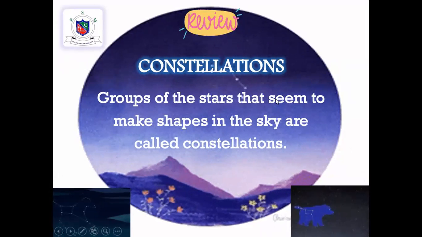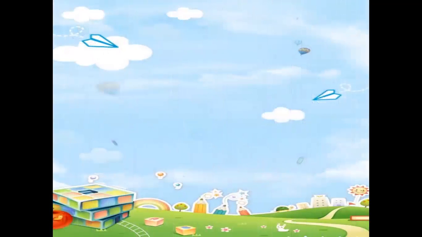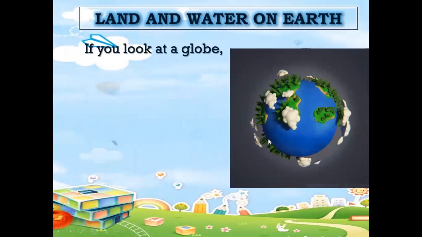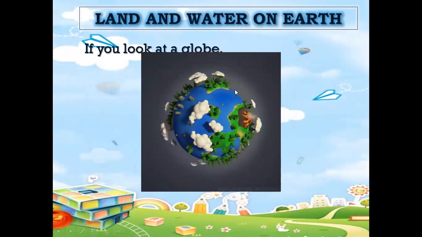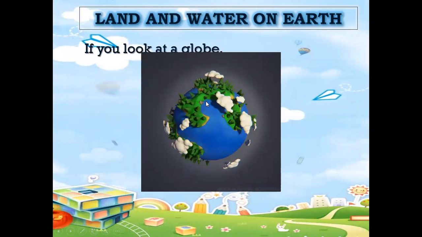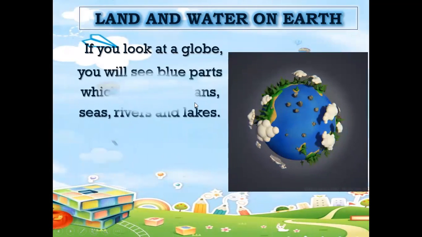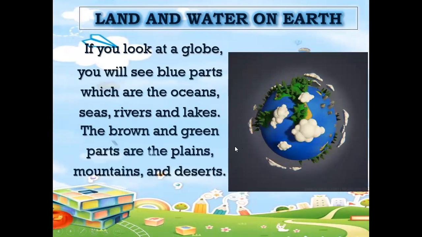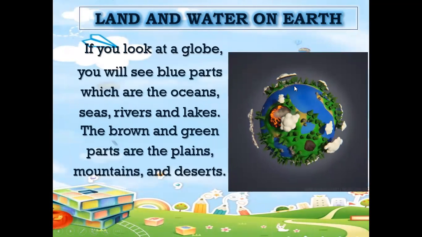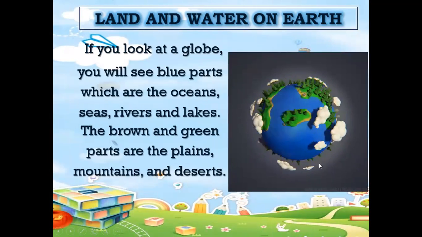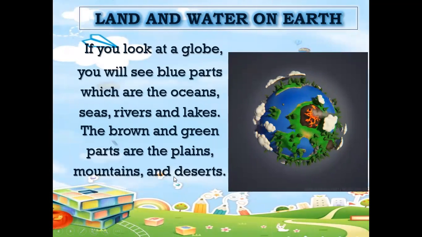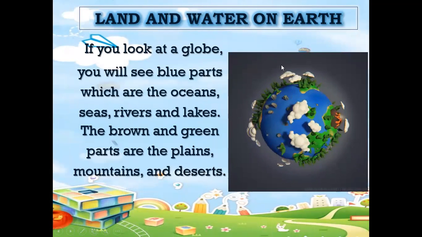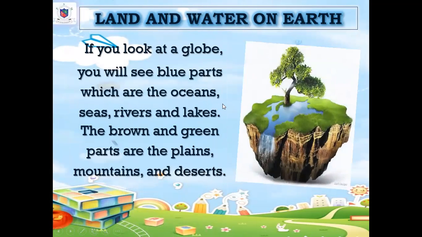Now it comes to the land and water on the Earth. Students, if you look at the globe, you will see a blue part, right? This blue part is the oceans, seas, rivers, and lakes. The brown and green parts are plains, mountains, and deserts. We see that almost 1/3 of the globe consists of land and 2/3 consists of water.